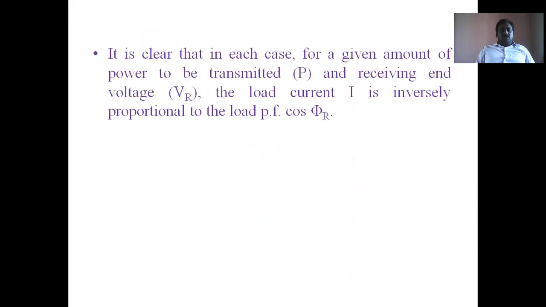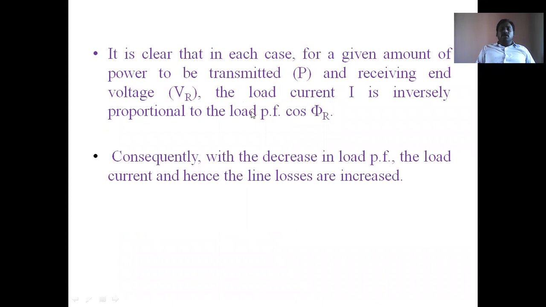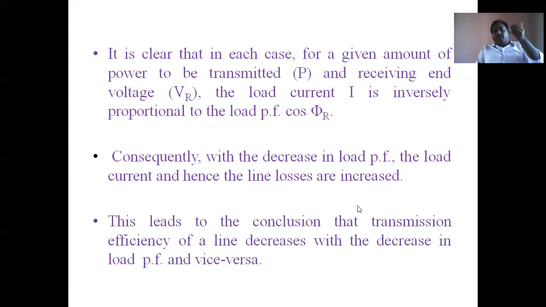So next, from this conclusion, it is clear that in each case, for a given amount of power to be transmitted and receiving end voltage VR, the load current I is inversely proportional to the load power factor cos phi r. This is an important conclusion. The load current I is inversely proportional to the load power factor cos phi r. So consequently, with the decrease in load power factor, the load current and hence line losses increase. That's why the load power factor should always be high.